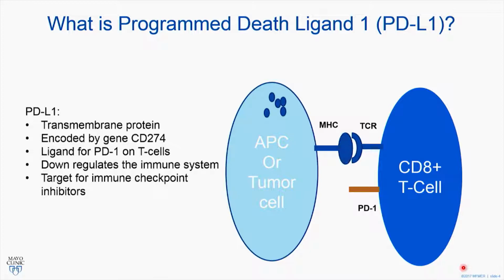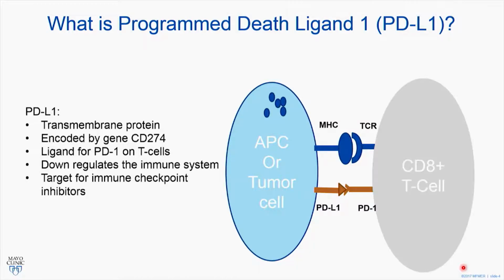These epitopes are going to be presented by the MHC to the T cell receptor, and then that T cell, if it deems it foreign, will activate and theoretically should attack the tumor cell. However, if this tumor cell also expresses PD-L1, and this binds to its receptor PD-1 on the T cell, the T cell will inactivate, and now you have immune anergy.